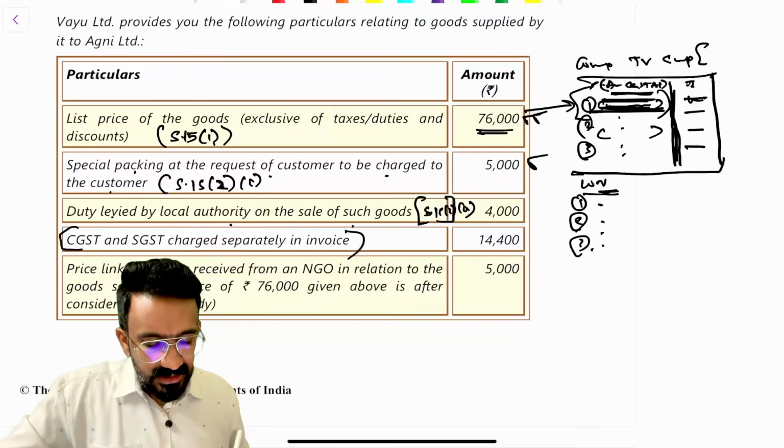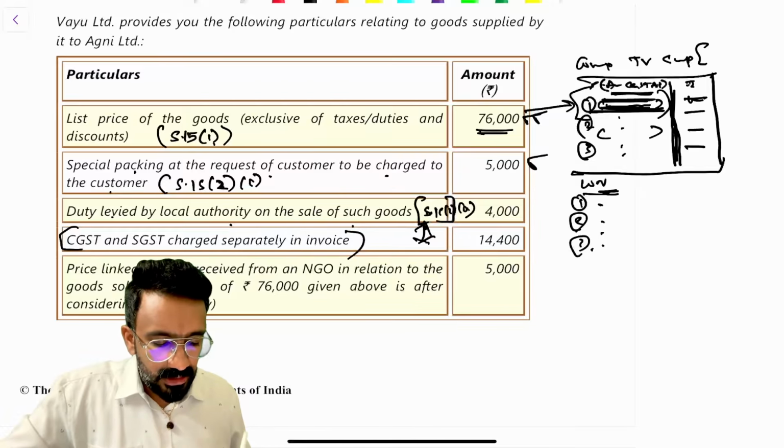CGST, SGST charged separately. No, GST is not included. So this and this one common working note would be more than enough. So you will not include this.